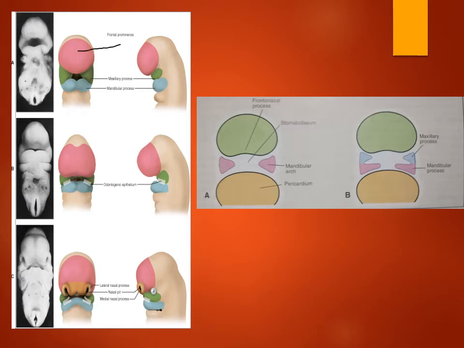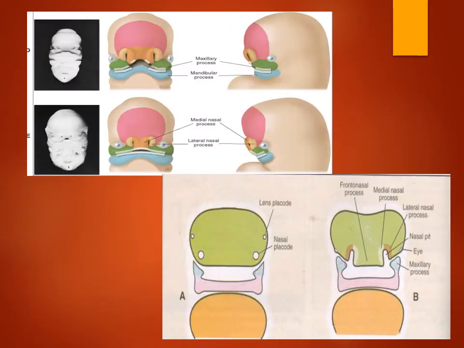The pink portion is the frontonasal process, and the blue portion is the mandibular process of the first branchial arch. You can clearly see here that the mandibular process superiorly branches to form the maxillary process. This happens laterally. Now when we see the embryo from the front, these are the lens placoids, these are the nasal placoids, this is the maxillary process, this is the mandibular process, and the two lateral mandibular processes come to the middle, and this is the cardiac bulge.